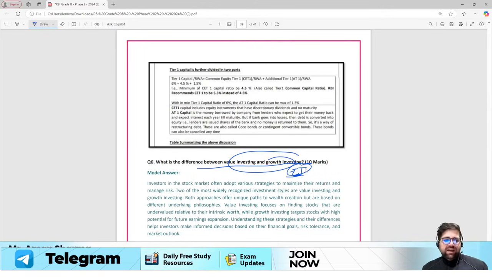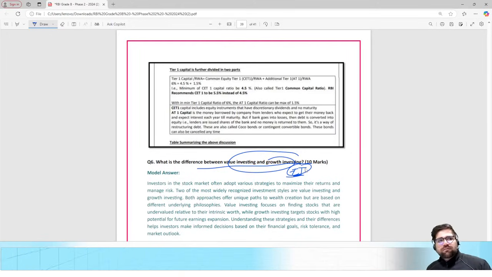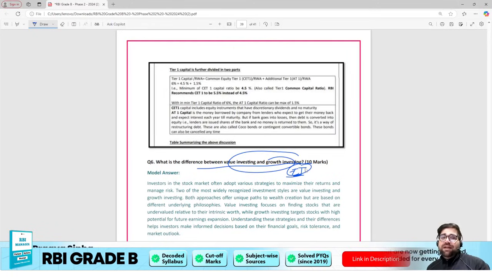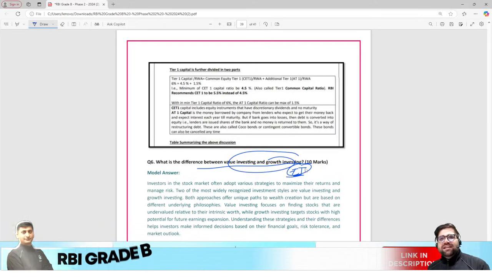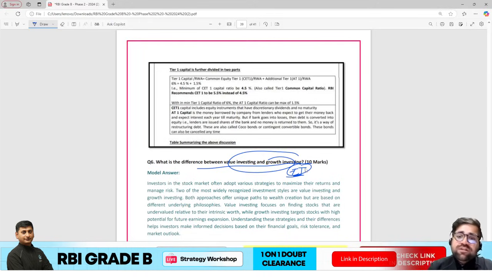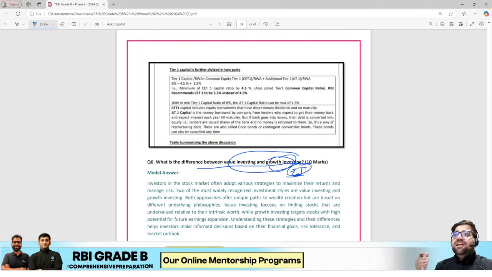Like if you see the market these days, it is falling. Reliance is available at its 52-week low. Indian Oil Corporation is available at its 52-week low. These are big companies which are available at a small price. So you invest in these companies right now and you take out your money later at a later stage, right? And then what is growth investing? Growth investing is like bullish.